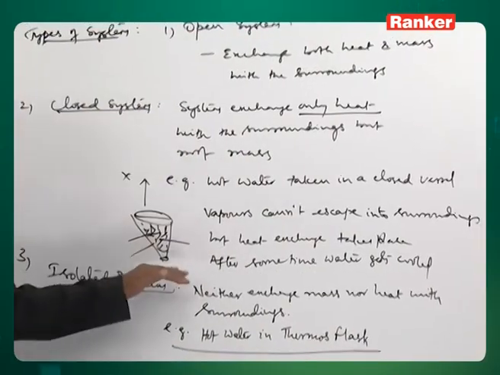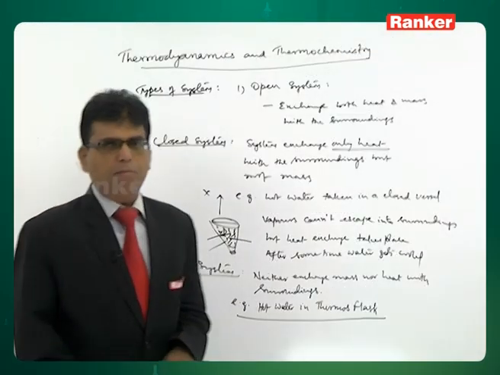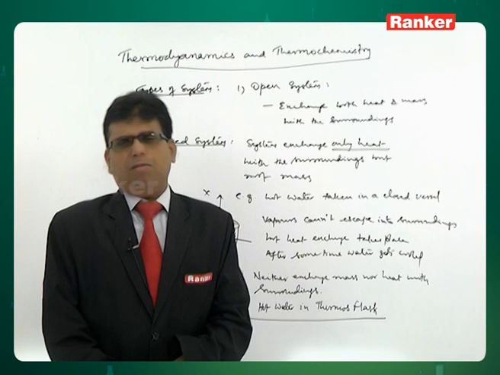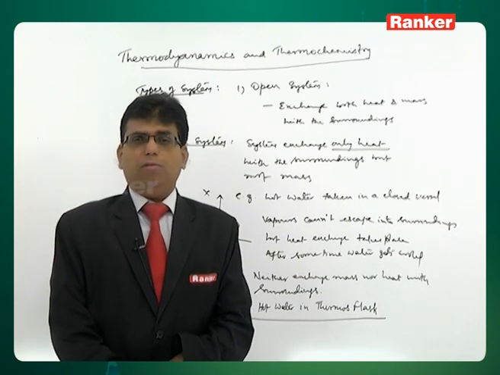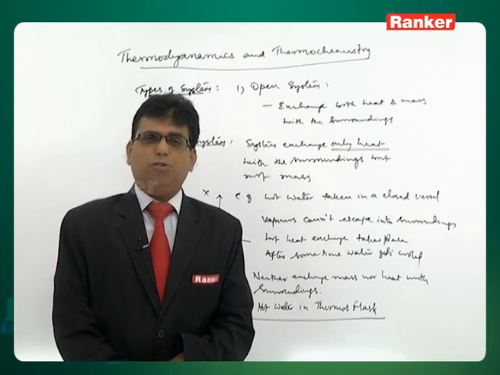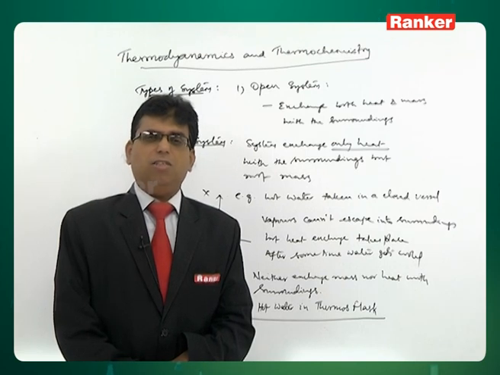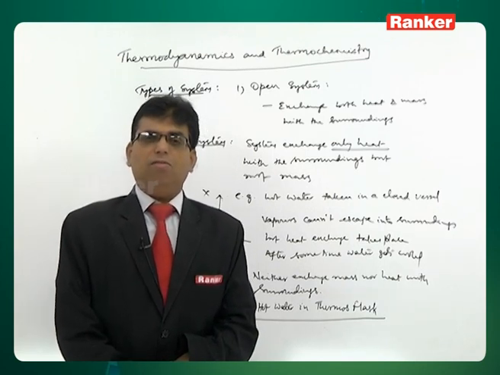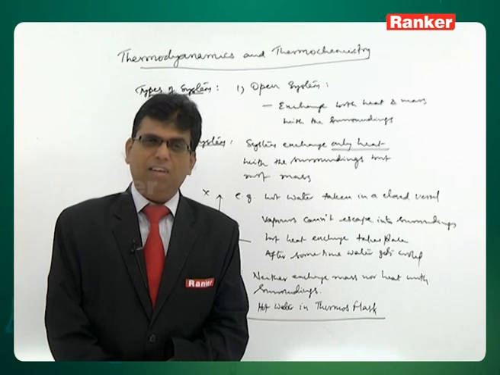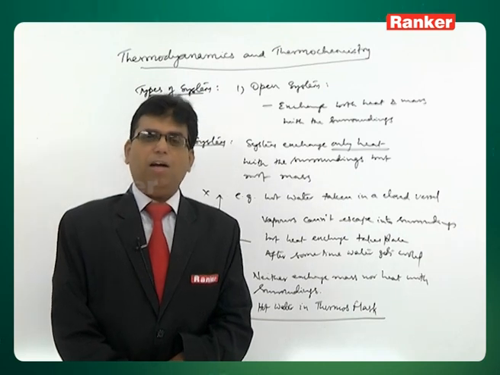So, these are the types of systems, and in the basic definition of a system, what we told is that a system is nothing but a small part of the universe which is well defined with certain macro properties.